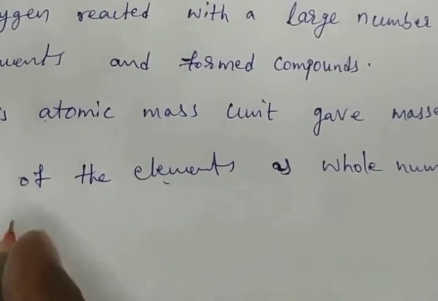Based on these two reasons, initially they took oxygen as the reference.